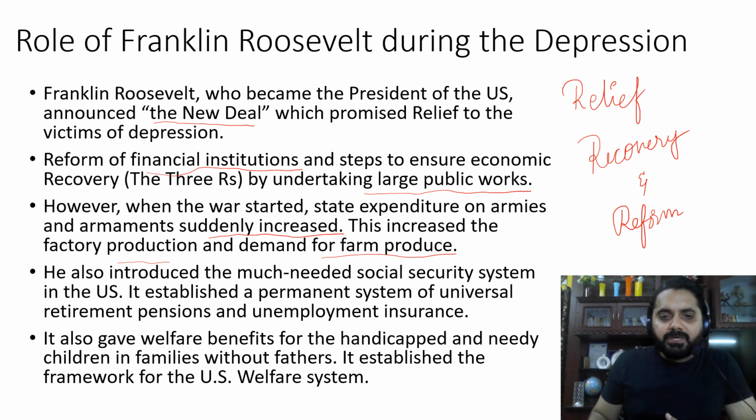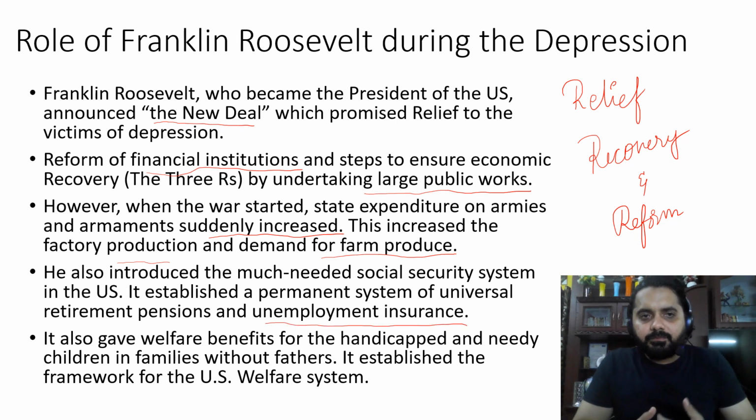He also introduced the much needed social security systems in the US. It established a permanent system of universal retirement pensions and unemployment insurance. So when Franklin Roosevelt brought the New Deal program, apart from the New Deal program, he also introduced many welfare schemes for the benefit of the public. Such programs included universal retirement pension and unemployment insurance.